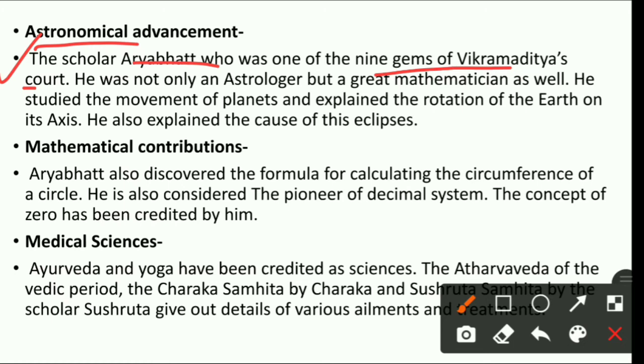In his court there were 9 gems, 9 essential and important members, and among those 9 members, one of them was Aryabhat. And who was Aryabhat, beta? He was an astrologer, but along with that, he was a great mathematician, that you know very well. Aryabhat was an astrologer as well as a great mathematician.